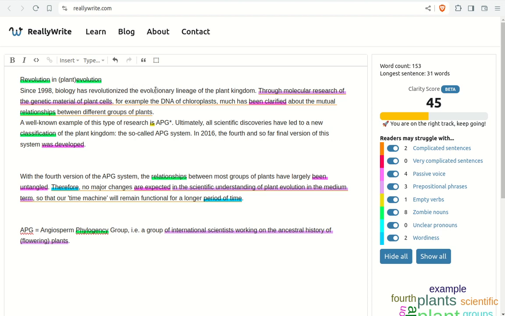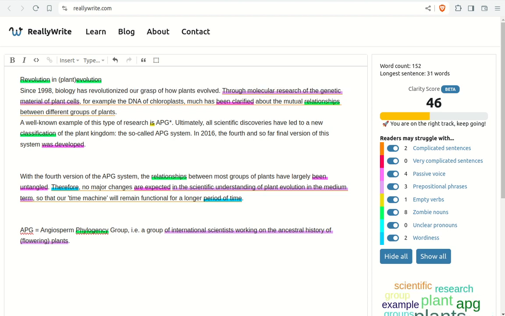We still have a lot of noun, preposition, noun at the beginning. I'm wondering if there's a way to make this more accessible as well. What is the evolutionary lineage? Could we also say biology has revolutionized our understanding of how plants evolved, or our grasp of how plants evolved? So this is one meaning, and this is a bit of a shorter sentence. Biology has revolutionized our grasp of how plants evolved.